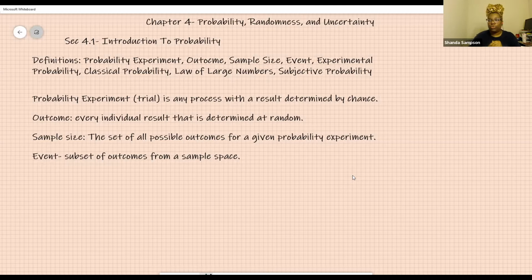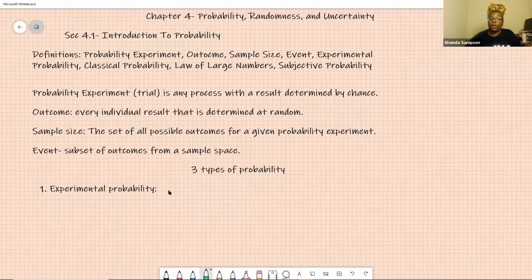So let's move into it: there are 3 types of probability. What are the 3 types of probability? The first one that we're going to discuss is experimental probability. Experimental probability is that you actually did something. There was an actual experiment performed. Now, you don't actually have to do the experiment yourself, but there had to be an experiment that was performed by somebody. And how do we abbreviate that? How do we write it?